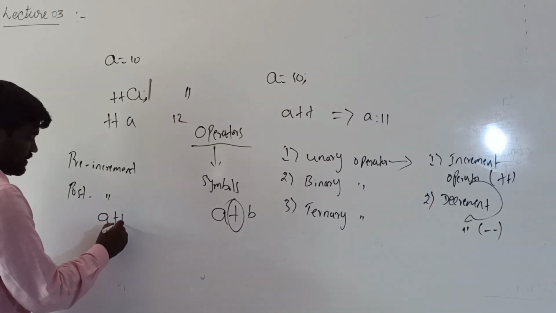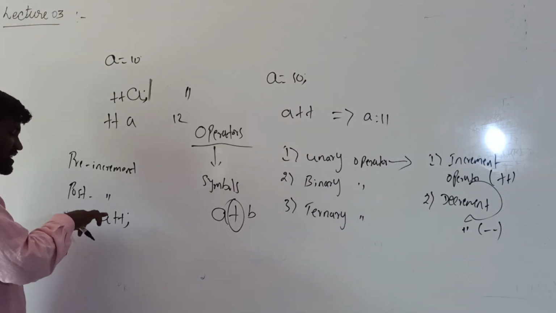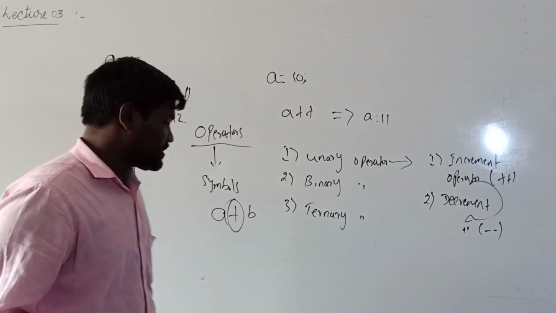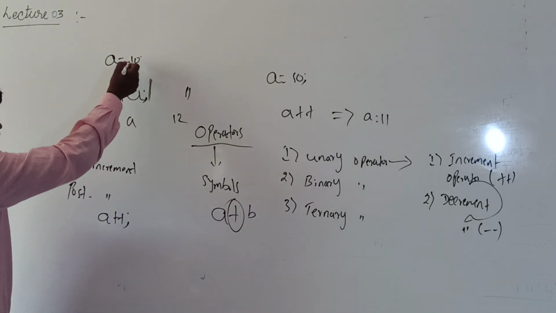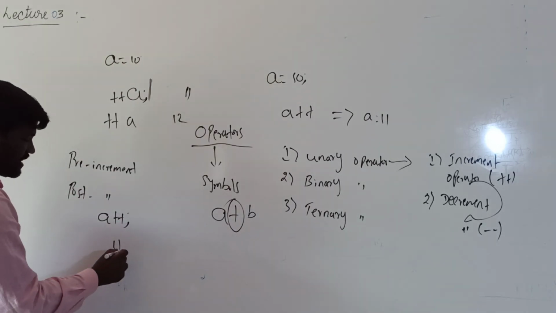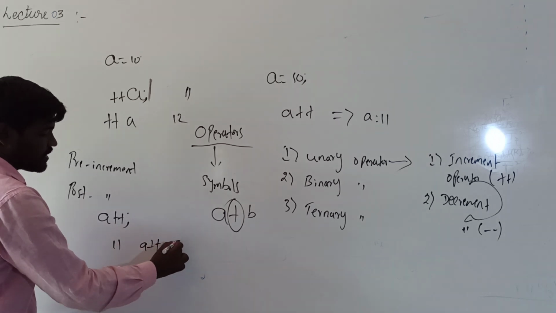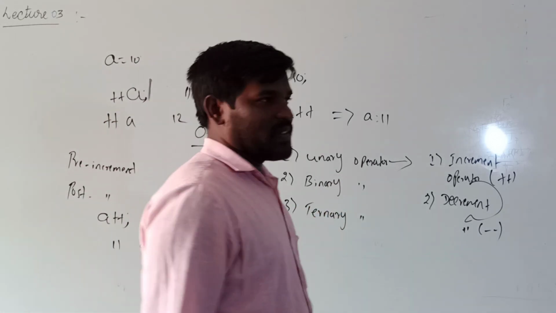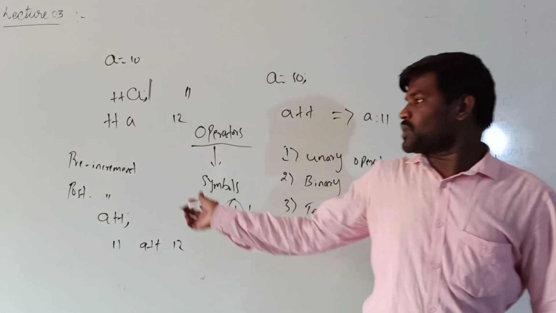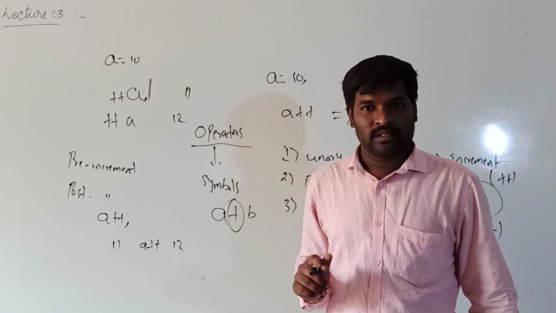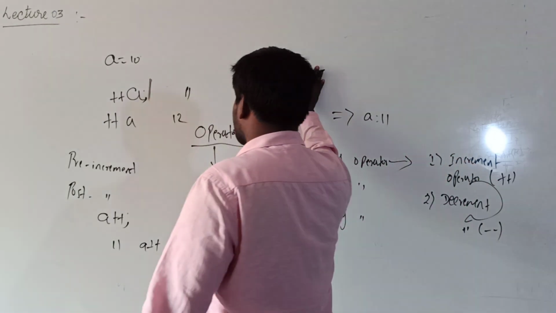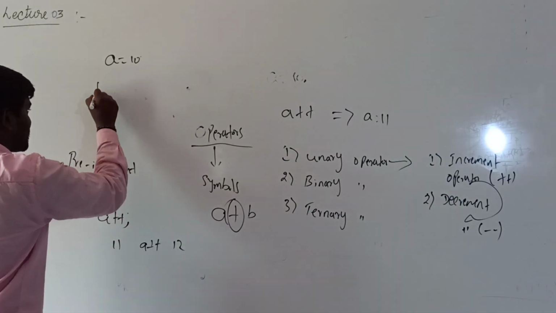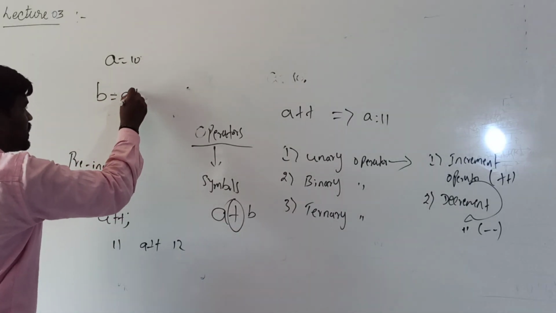Post-increment means a plus plus. The operator will come after the operand, that is a plus plus. If I write a is equal to 10, a plus plus means it becomes 11. Again if I write a plus plus, it becomes 12. If you write directly plus plus of a and a plus plus, both act the same. But the difference is, see here. I write a is equal to 10. Next I write b is equal to a plus plus.